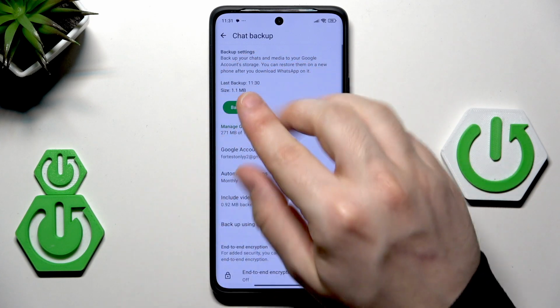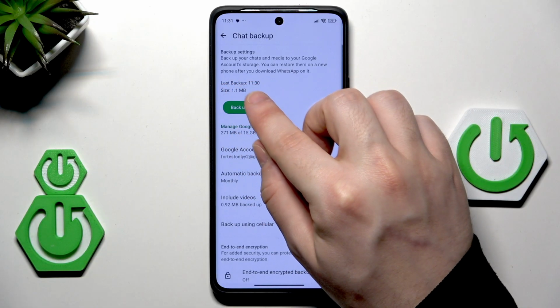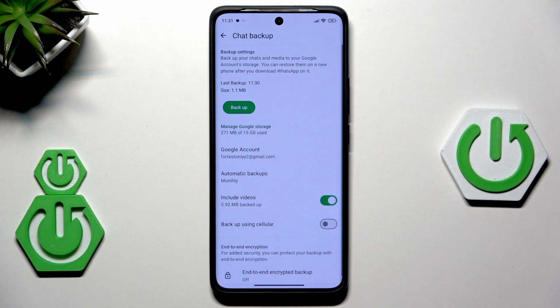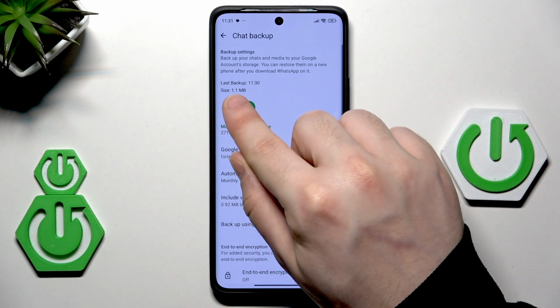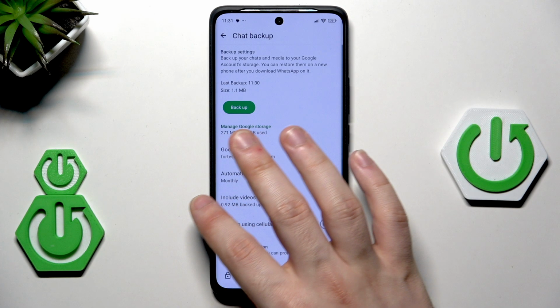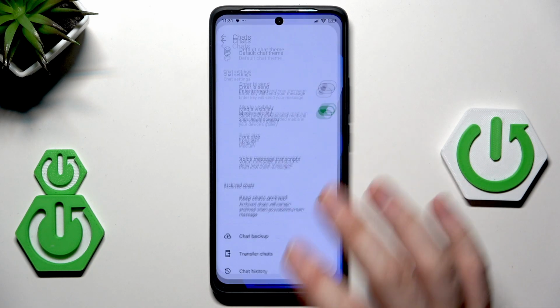Basically, it's already finished. We can take a look on the last backup. We can see the hour. So it's like a confirmation that everything went successfully. Down below, we can see the size of our backup. Now, everything is stored in the cloud.